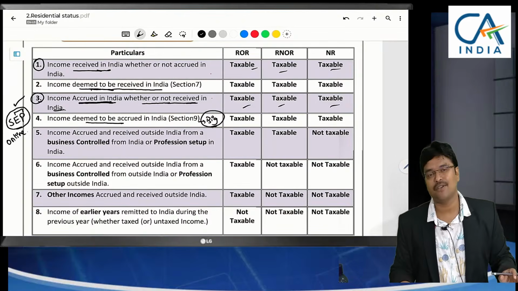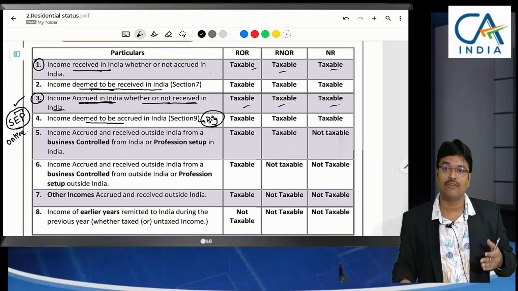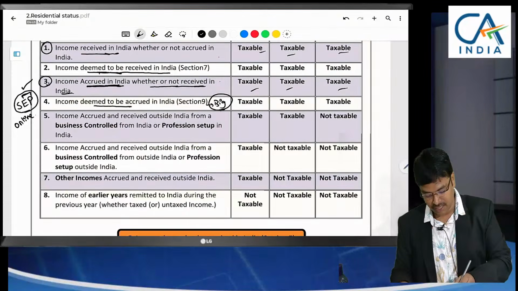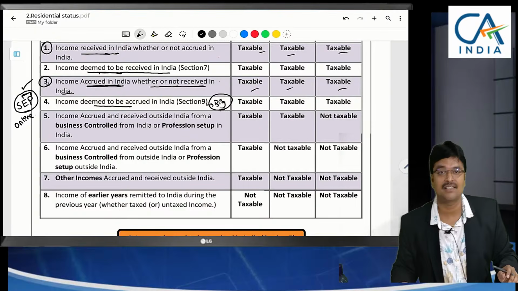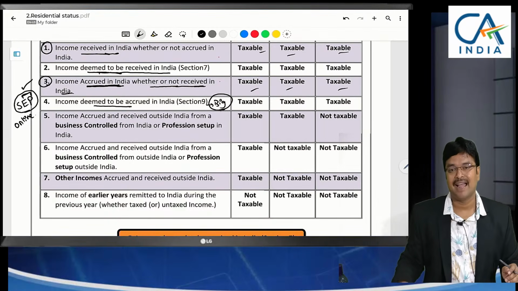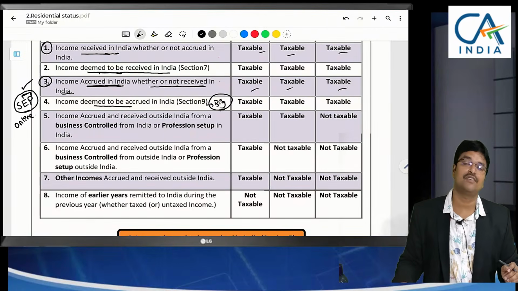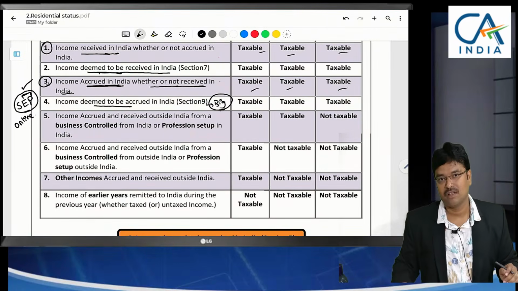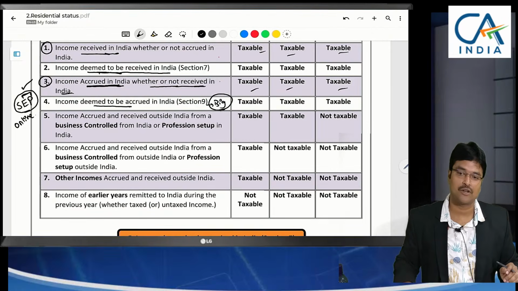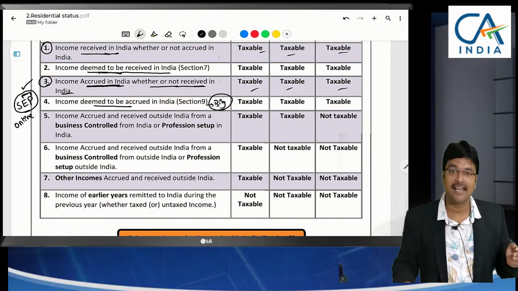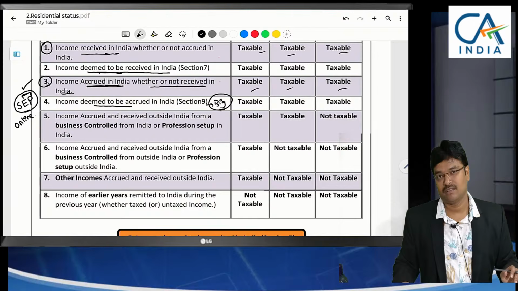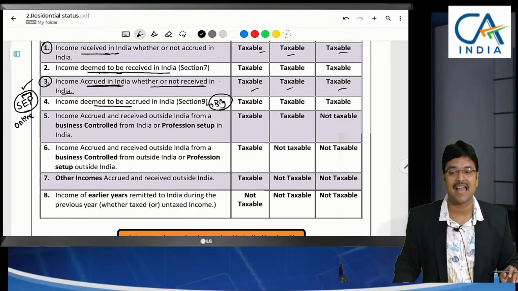Many examples I have given, sir, around 13 to 15 examples in this material itself. We can easily understand this concept of significant economic presence, because nowadays, from Corona time onwards, many were staying in India and providing services to a person outside India, and foreign income is being credited in the bank account. There might be a reverse situation also. They are staying outside India and they are earning in India. They are earning income from the users in India.